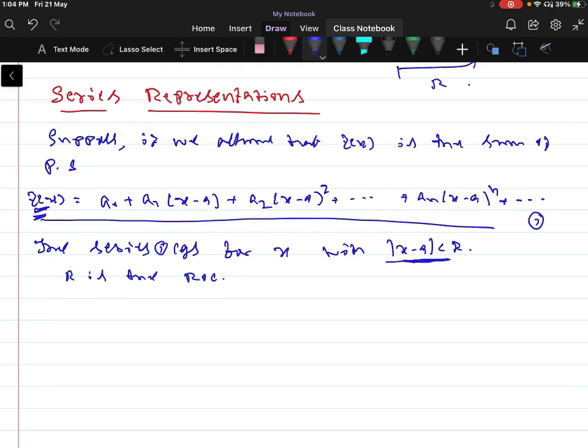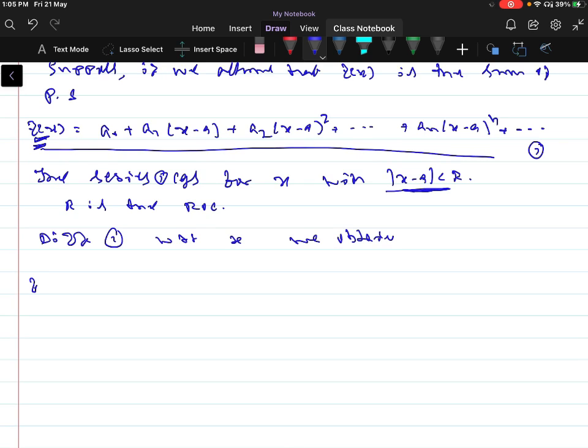Now differentiating 1 with respect to x, we obtain f dash of x equal to a naught is a constant, that is 0, plus a1 into the derivative of (x minus a) with respect to x, which is 1, plus 2 into a2 into (x minus a), plus 3 into a3 into (x minus a) whole square, and so on, plus n into an (x minus a) whole power n minus 1, and so on.